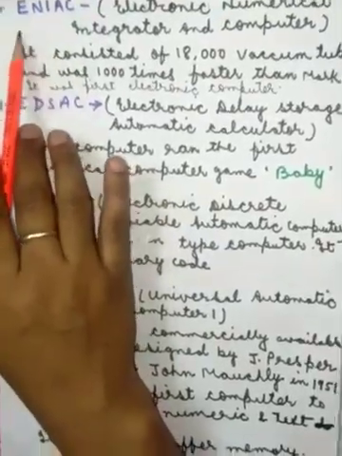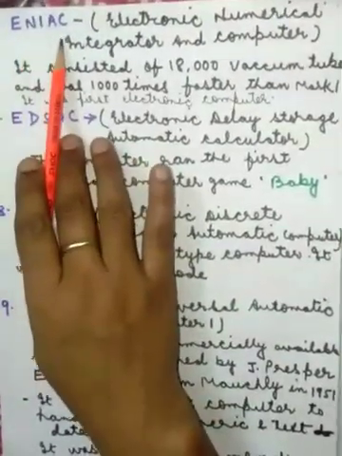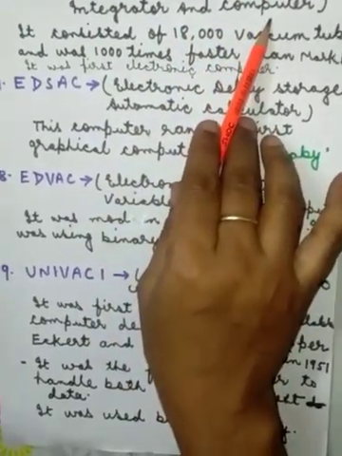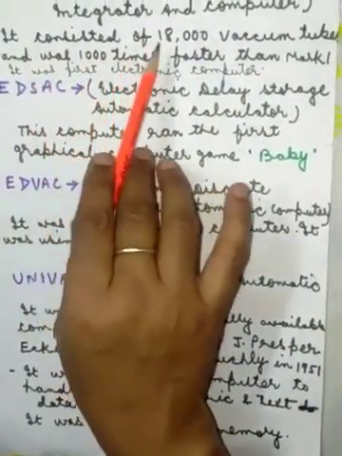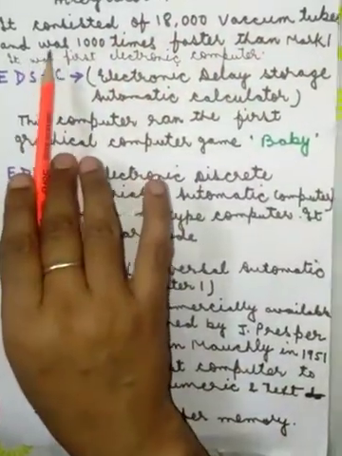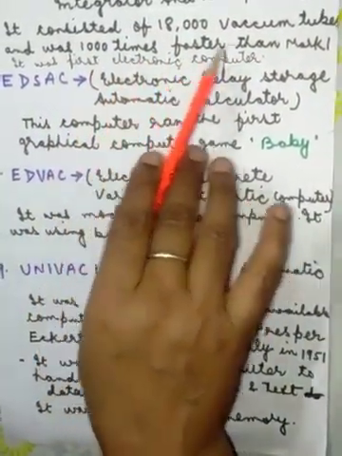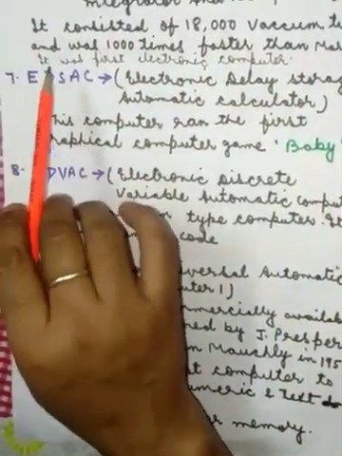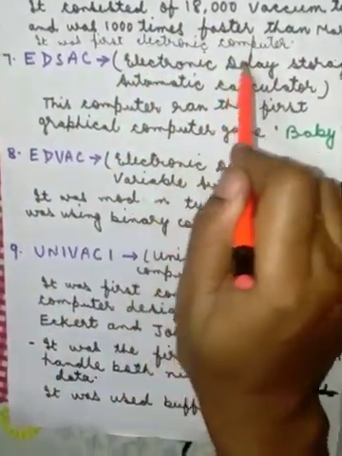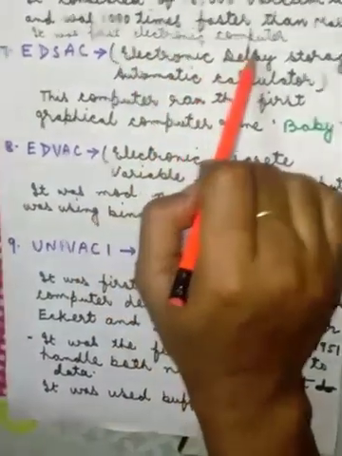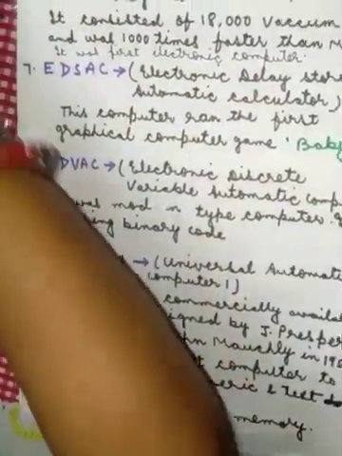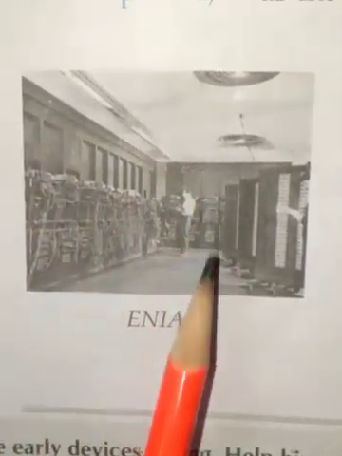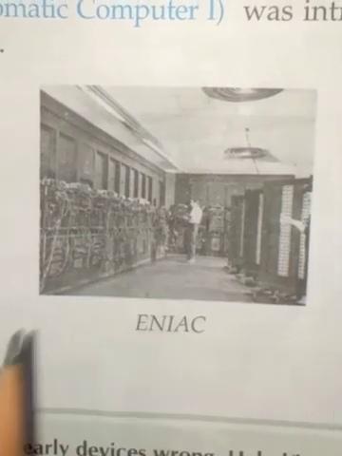The next is ENIAC. The full form of ENIAC is Electronic Numerical Integrator and Computer. It consisted of 18,000 vacuum tubes and was 1,000 times faster than Mark I. And children, it was the first electronic computer. So what was the first electronic computer? ENIAC. Yes children, see the picture of ENIAC. This is the picture of ENIAC.